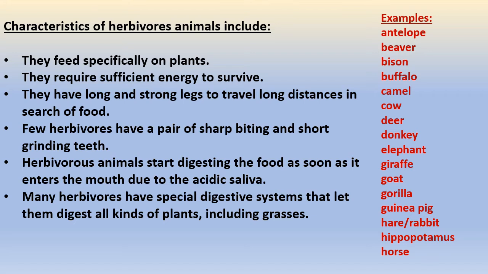They require sufficient energy to survive, and they have to walk long distances in search of food. For this, they need enough energy, and they have long and strong legs to travel long distances. A few herbivores have a pair of sharp biting teeth to help them pluck the leaves and plants, and short grinding teeth. Herbivorous animals start digesting the food as soon as it enters the mouth due to the acidic saliva. Many herbivores have special digestive systems that let them digest all kinds of plants, including grasses. And here I've given you a few examples of herbivores.